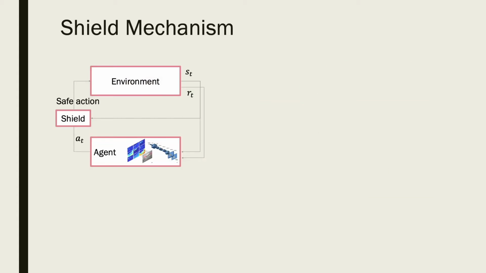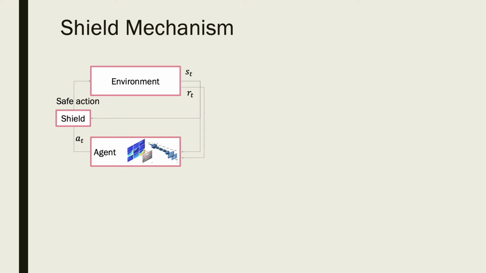We use a shield mechanism to defend against the adversary attack. By adding a shield in the closed-loop system, we can enhance the robustness of this system without touching the pre-trained neural network agent. The shield takes the action A_T and the state S_T as input. If it finds the S_T is potentially unsafe, which means there will be an intersection with the unsafe region in the future, it will use a safe action to replace the A_T.